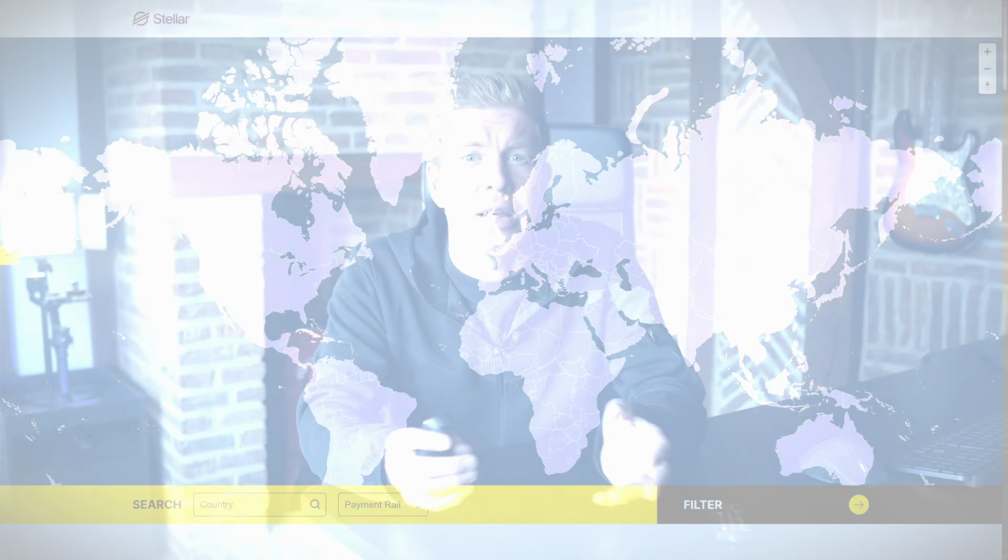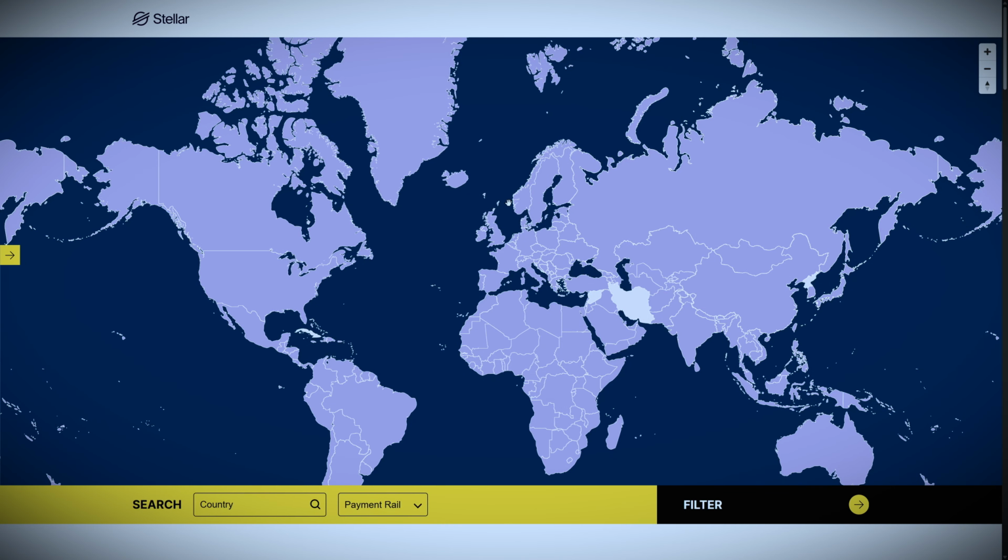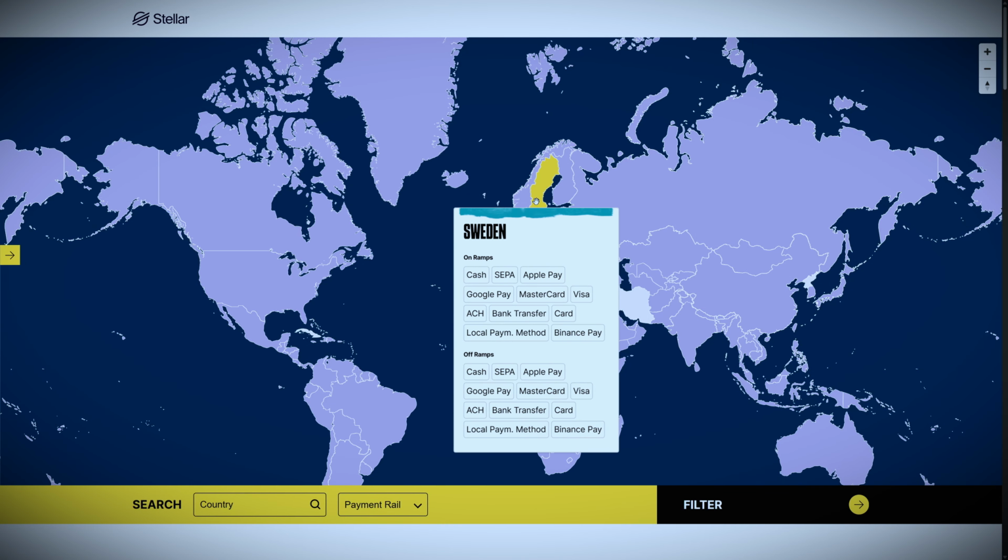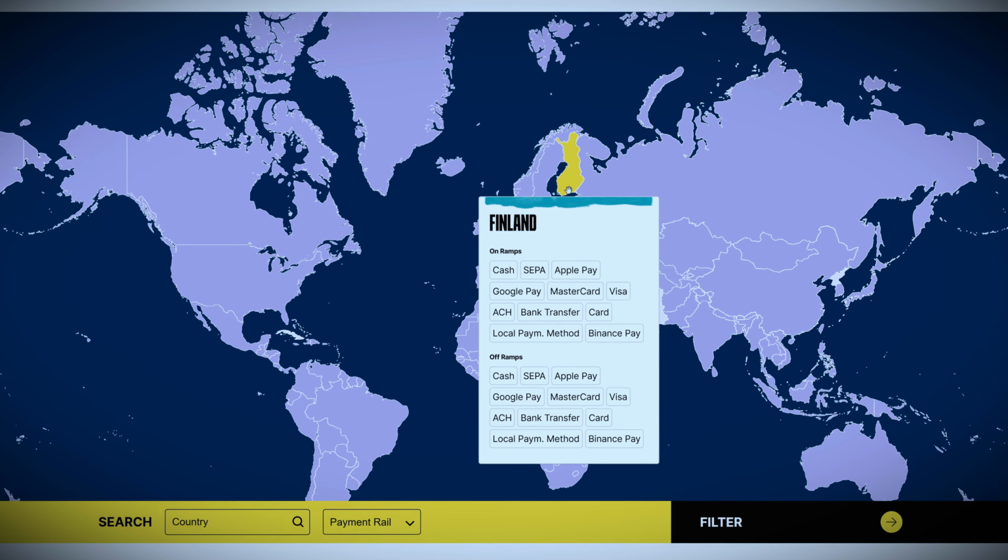Anchors are the bridges between traditional finance and digital assets. Think of it as a connection point that allows you to move money between your bank account and a blockchain network. Without anchors, we wouldn't be able to interact with the traditional finance world as effectively. They make decentralized finance more accessible by providing liquidity and on-off ramps for users.